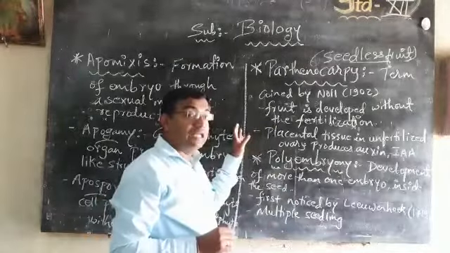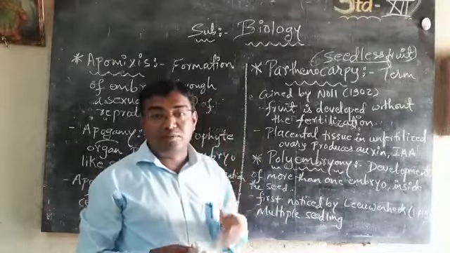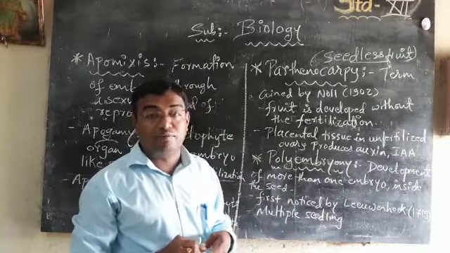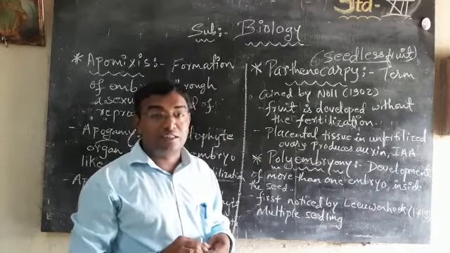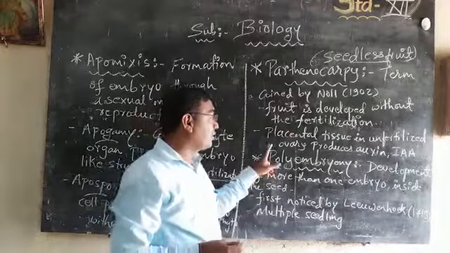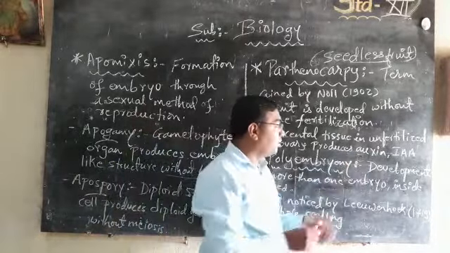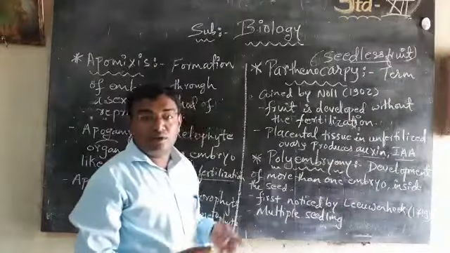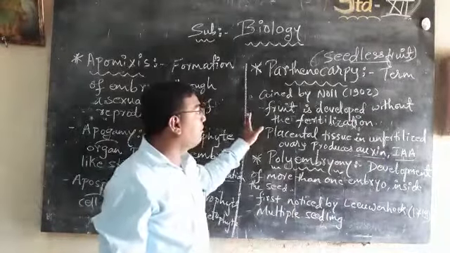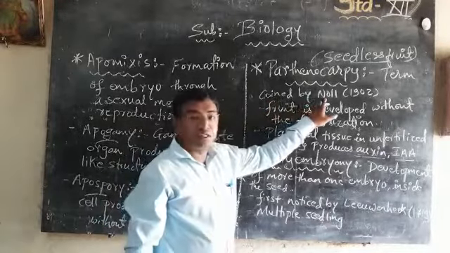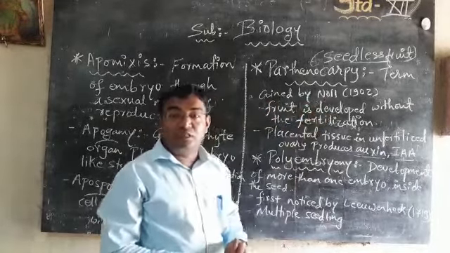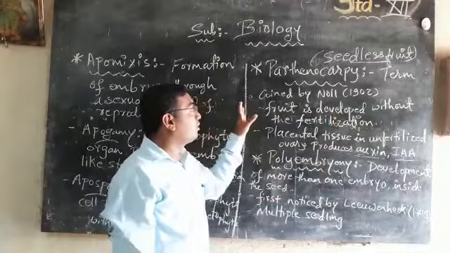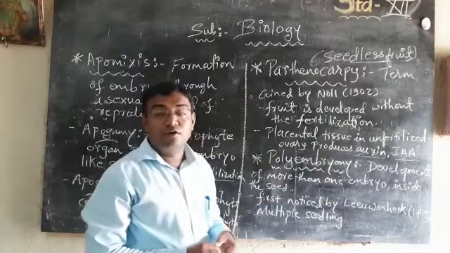And also it is produced naturally. Means there are two methods, artificial method as well as natural method. Sometimes the seed is not produced because of the development of a certain kind of factor in it. We can say a chemical formation or the formation of hormones, that is plant hormones, auxin and IAA. But who found the concept of parthenocarpy? The person who coined this term is named Noll. In the year 1902, he was the first person who observed parthenocarpy, a fruit without a seed.